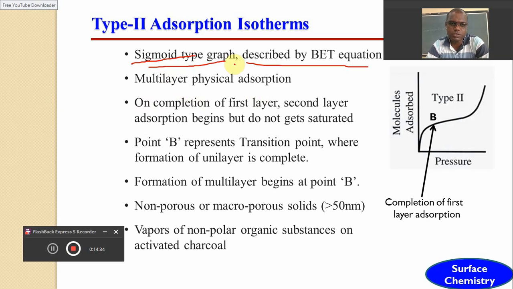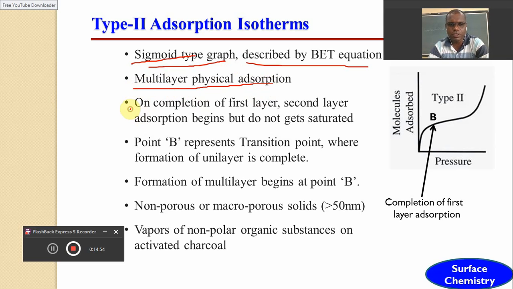This type of adsorption isotherm indicates multilayer physical adsorption, so it involves the formation of more than one layer.